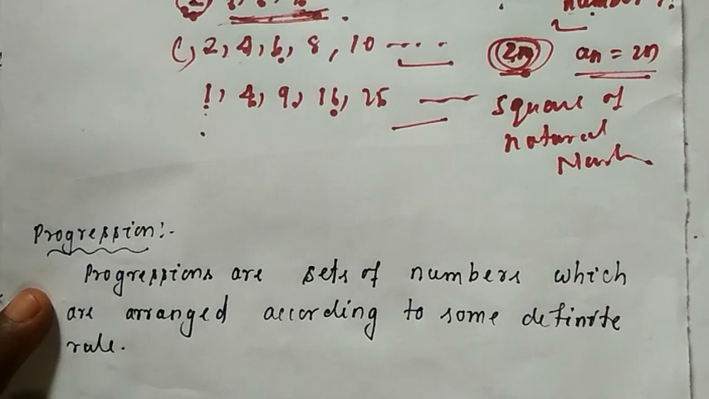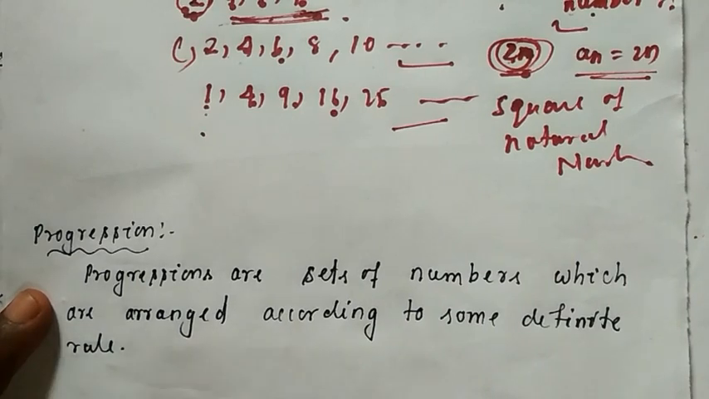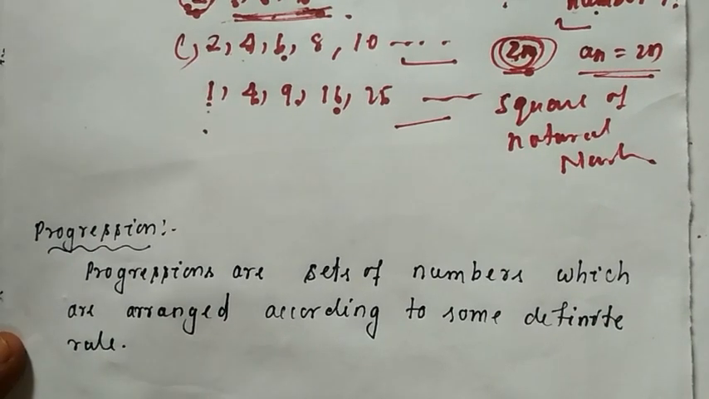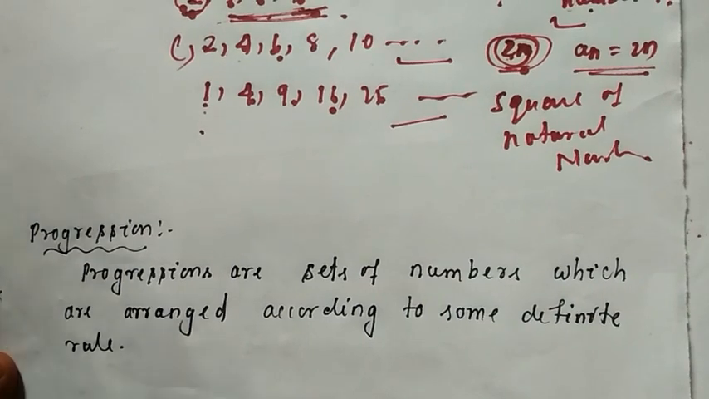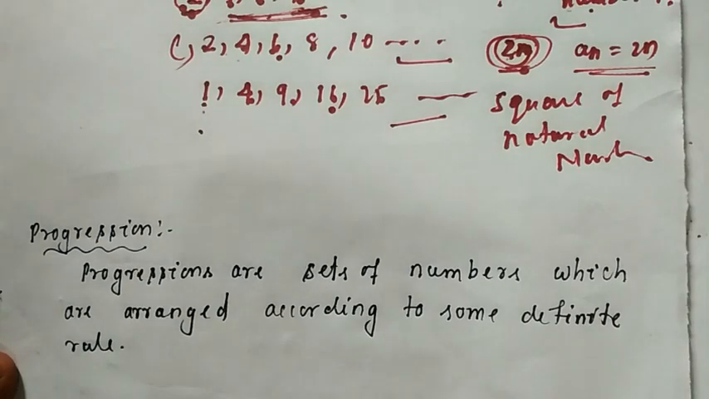That means in case of a progression, there is a specific formula to calculate the nth term, whereas in some sequences you cannot write any specific formula to find the nth term.